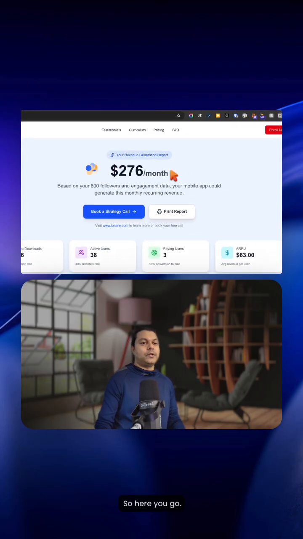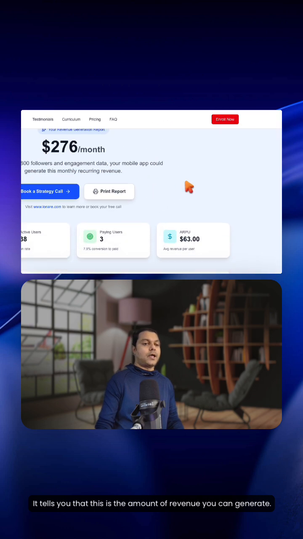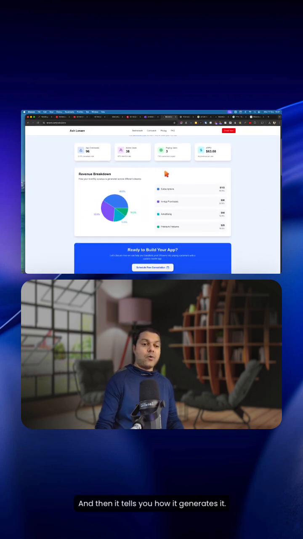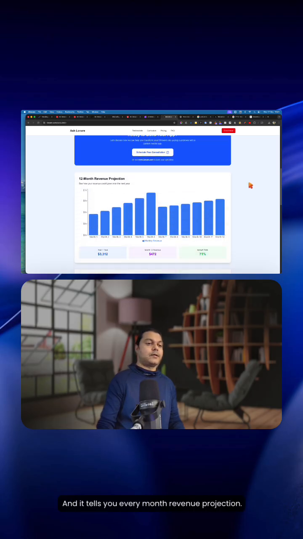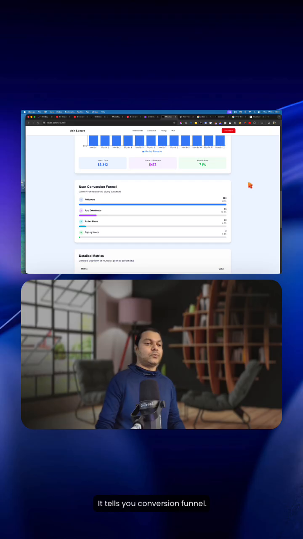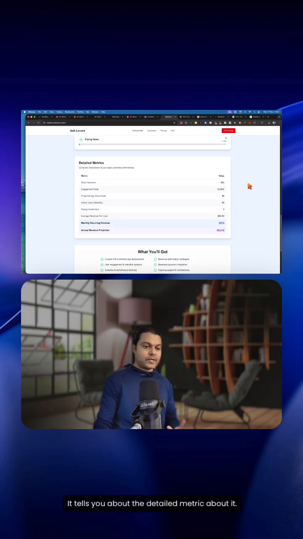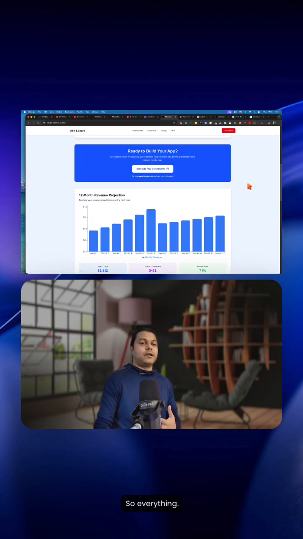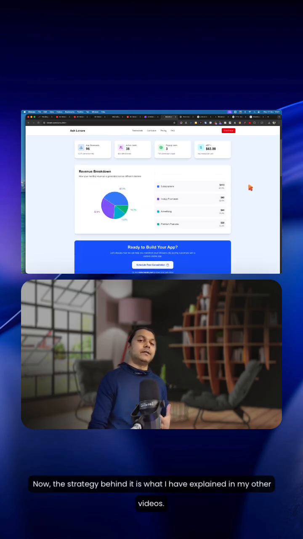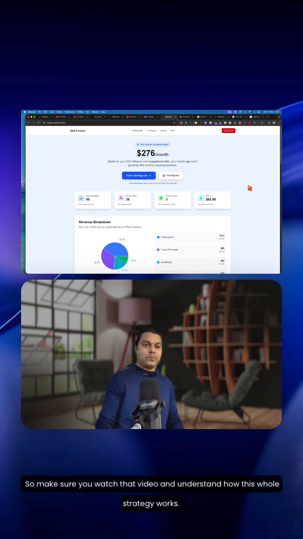So here you go. It tells you that this is the amount of revenue you can generate, and then it tells you how it generates it, and it tells you every month revenue projection. It tells you conversion funnel. It tells you about the detailed metrics about it. So everything. Now the strategy behind it is what I have explained in my other videos. So make sure you watch that video and understand how this whole strategy works.